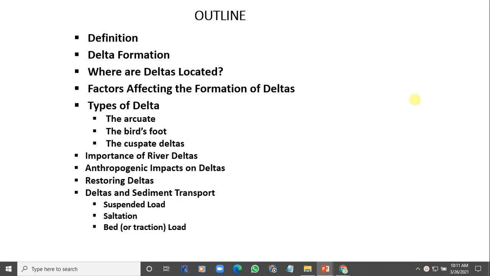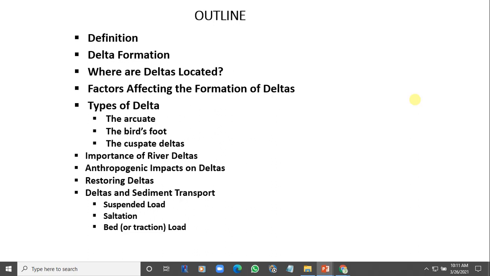All right. So the first one is we want to define delta. What actually are deltas? We define delta as a landform. Please note, landform. Delta is not a water body.